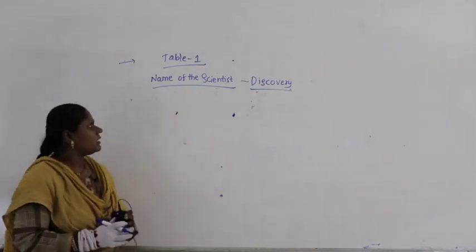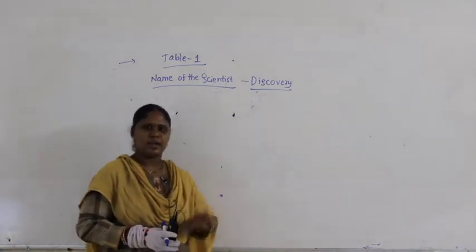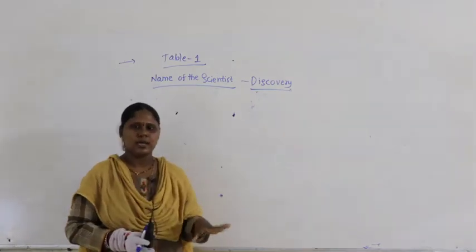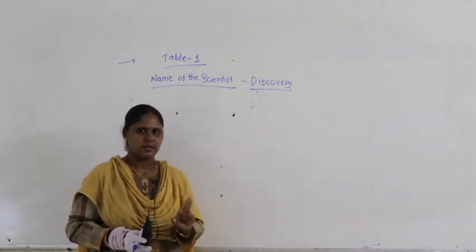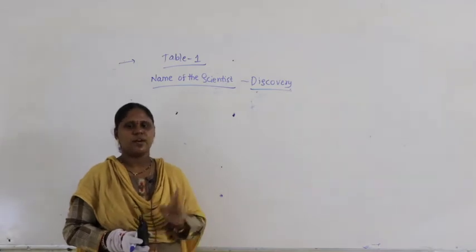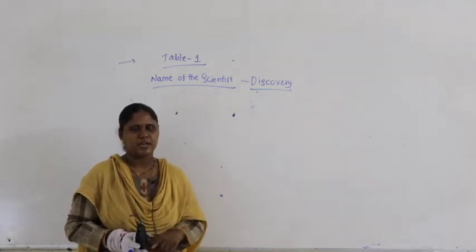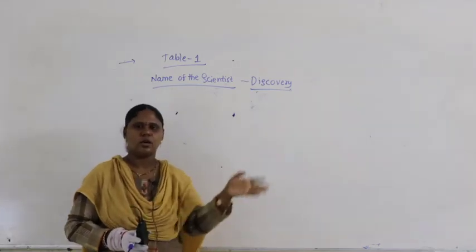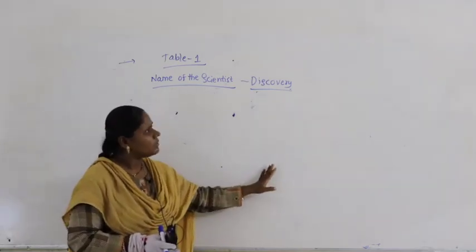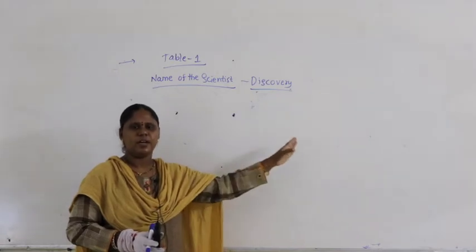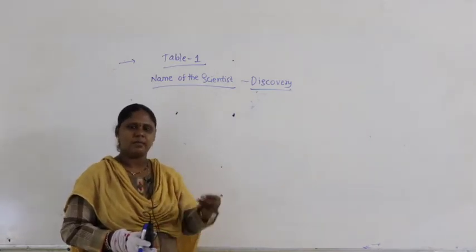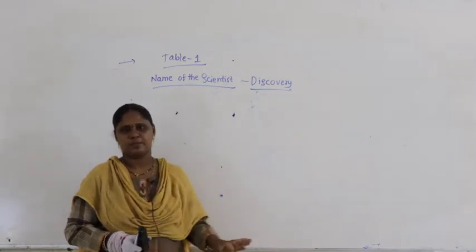So guys, I think I told you in the very beginning of the classes what the intention is behind giving table 1 and table 2. Every class you can take 2 scientists and their discoveries, because in the final exam we have the chance of getting 1 or 2 questions on scientists and discoveries. Similarly, table number 2 is about scientific names. Scientific names will come up in almost every chapter.